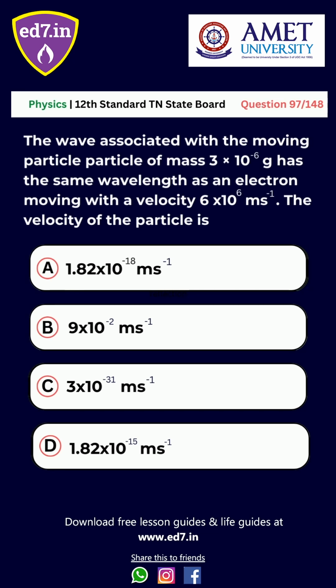The velocity of the particle is: option A, 1.82 into 10 power 18 m s power minus 1; B, 9 into 10 power minus 2 m s power minus 1; C, 3 into 10 power minus 31 m s power minus 1; D, 1.82 into 10 power minus 15 m s power minus 1. The right answer is option D, 1.82 into 10 power minus 15 m s power minus 1.